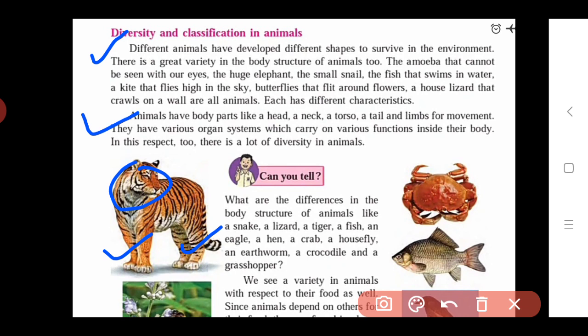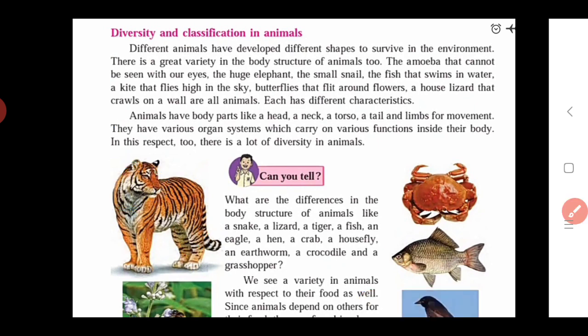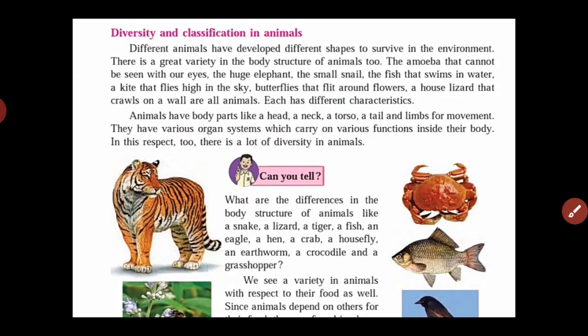We see that diversity means variation in the body functions or body organs, also in shape and size. In that way we see the various differences among all the animals, so due to this we can see diversity in the animals. Okay, so here we see the next question.